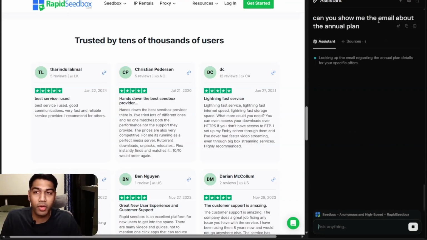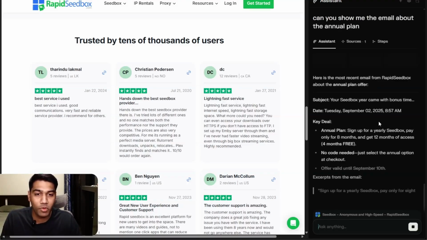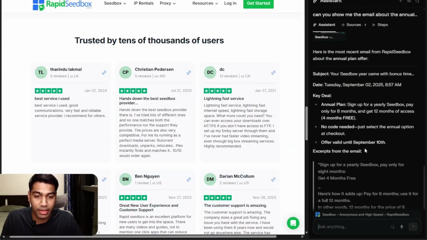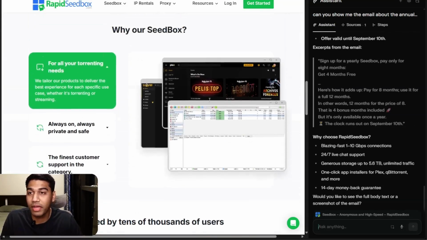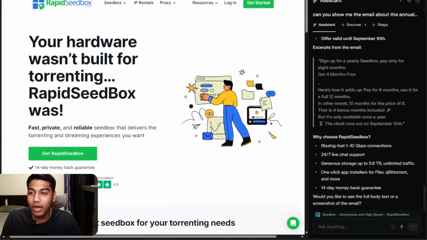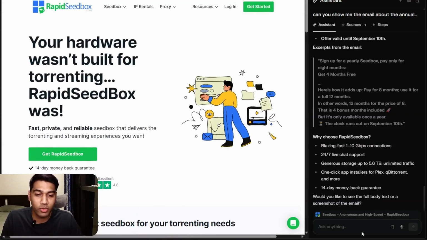And now it will go ahead and show me the exact email that is there for the annual plan. So it showed this up, sign up for this, and it's only available once a year, and the clock runs out on the 10th. Pay for 8 months, use it for 12, and I believe that is a pretty cool thing. The idea that you can use this for shopping is great.